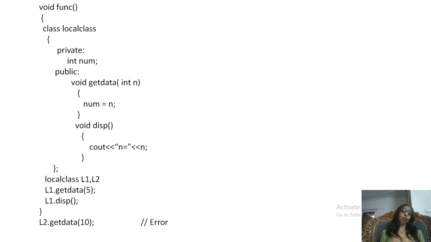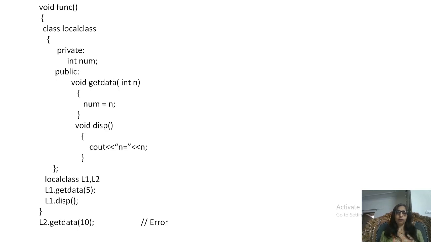So here we have an example of a local class in a function. Here you can see class LocalClass. It is just like any ordinary class. It has private data members. It has public functions. Here we have two functions, getData and displayData, just like any other normal class. So we have declared two objects L1 and L2 for the local class in the function.